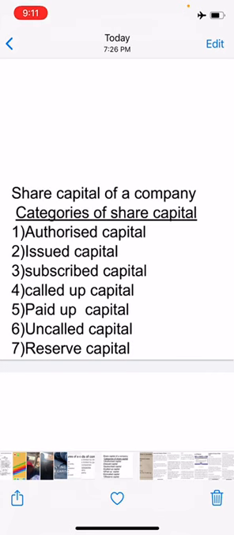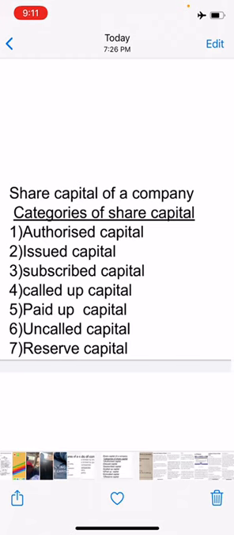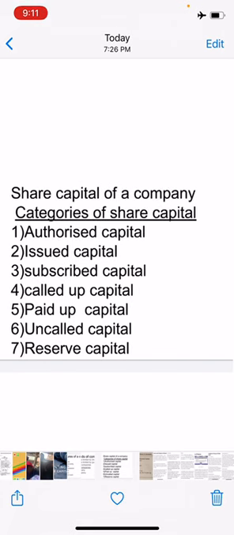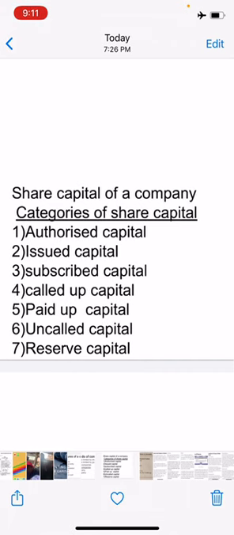But it should be noted that the company need not issue the entire authorized capital for public subscription at a time. Depending upon its requirement, it may issue share capital, but in any case, it cannot issue more than the amount of authorized capital.